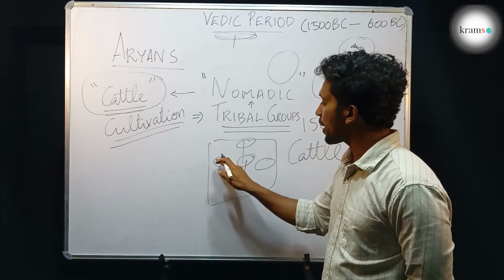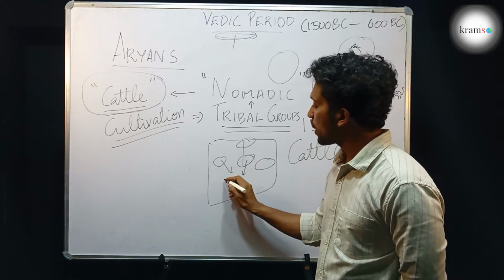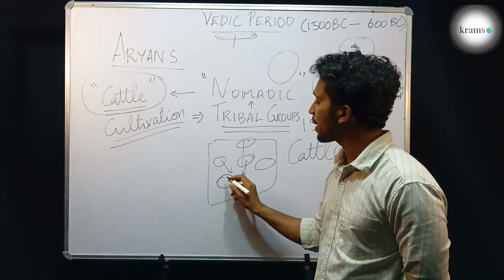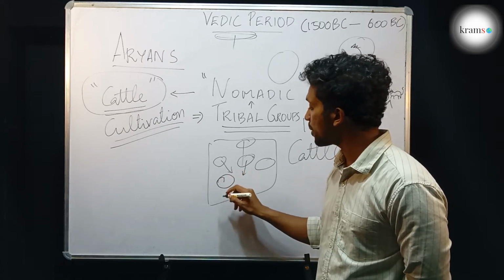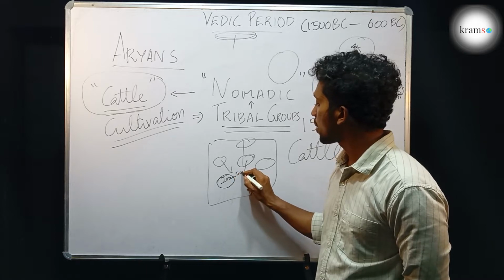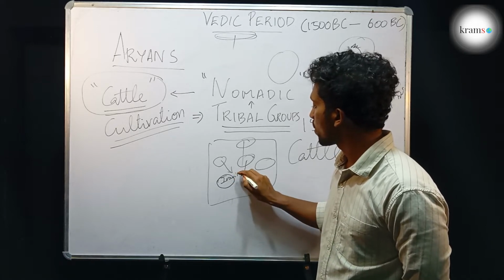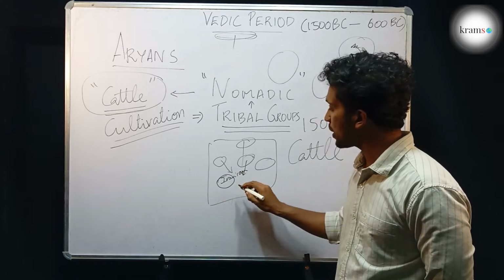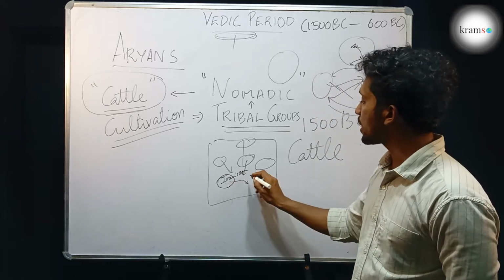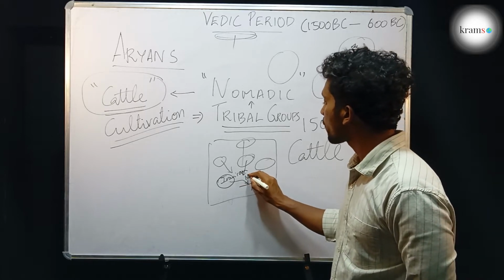But anyway, wherever their initial source was, some of these Aryan tribal groups had lived in the ancient Iranian region or ancient Persian region. From the Iranian region, they had come to India through northwest India.